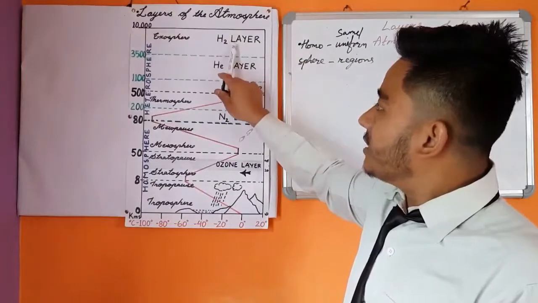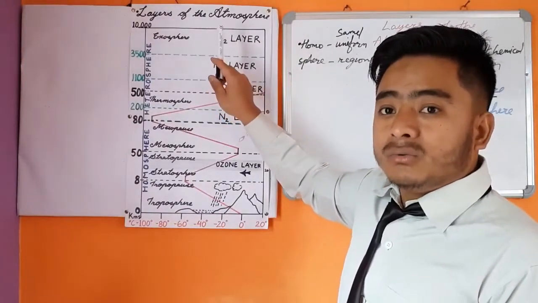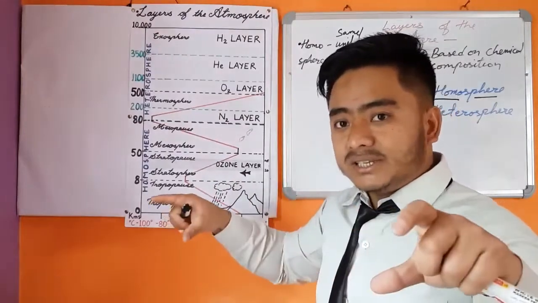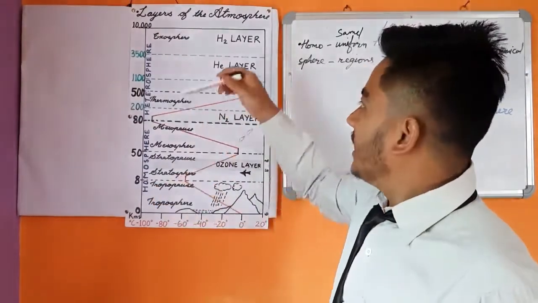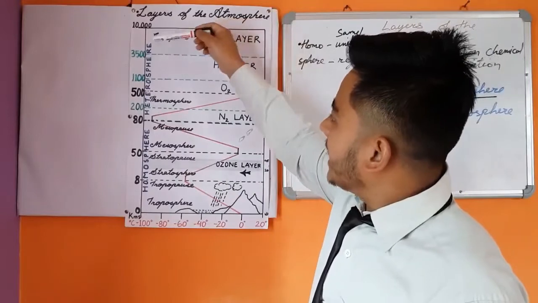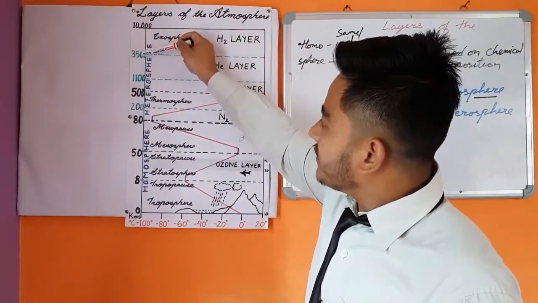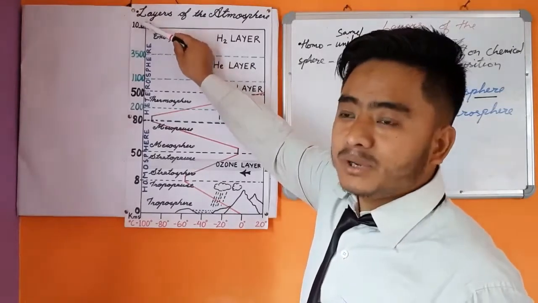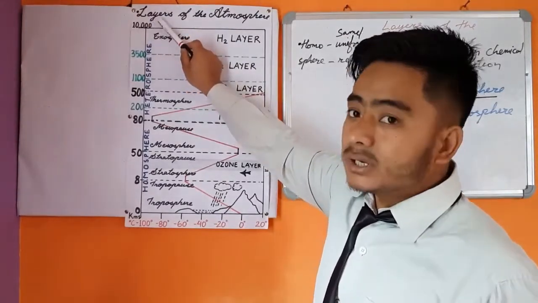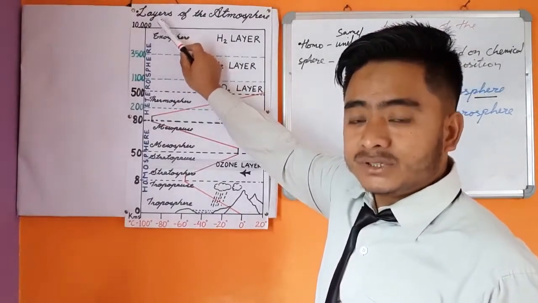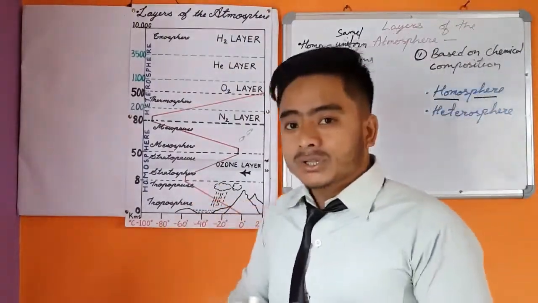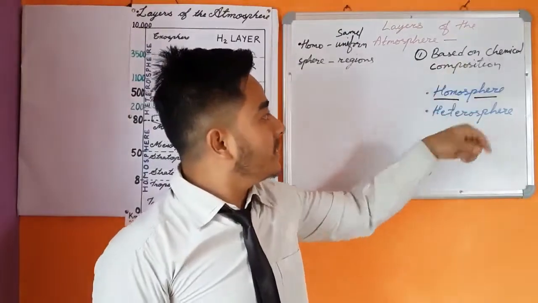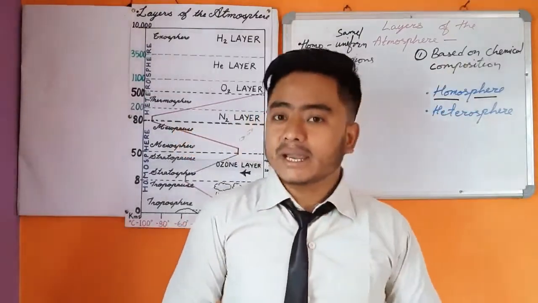The hydrogen layer is the layer where there is the maximum presence of hydrogen, and which is arranged in a spherical order. This hydrogen layer extends from 3500 kilometers to the uppermost limit of the atmosphere, 10,000 kilometers. So I hope you understood the 2 layers of the atmosphere based on chemical composition, that is homosphere and heterosphere.